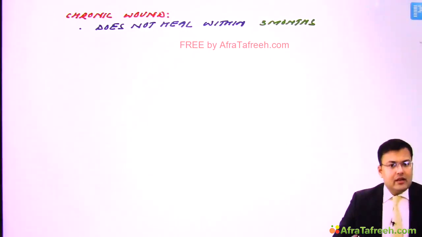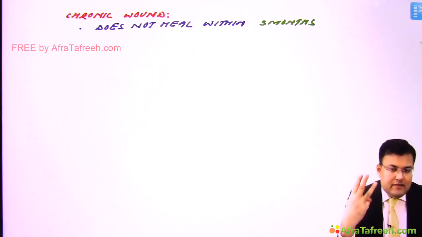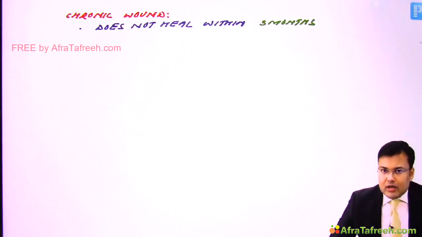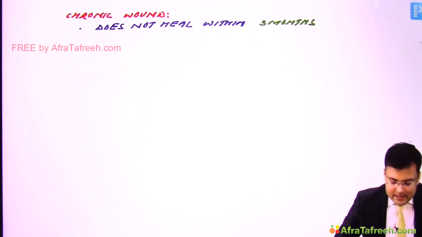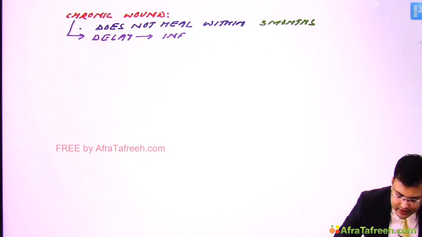Clear? Now see, why is there delay in healing? We discussed that in wound healing there are 3 phases: one is inflammatory, second is proliferative, and third is remodeling. So the delay can occur in any phase, but mainly the delay is in which phase? It is most frequently seen in the inflammatory phase. So in chronic wounds, you will notice that there is delay mainly in which phase?